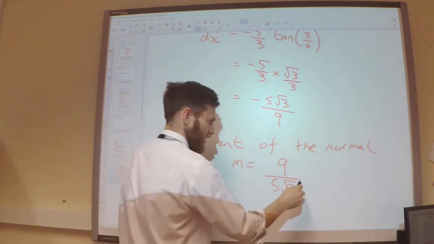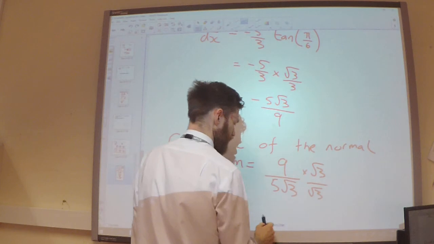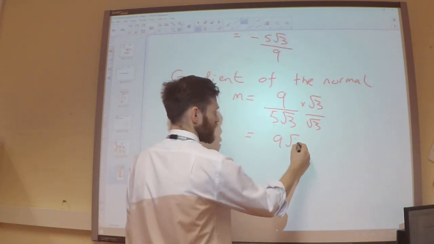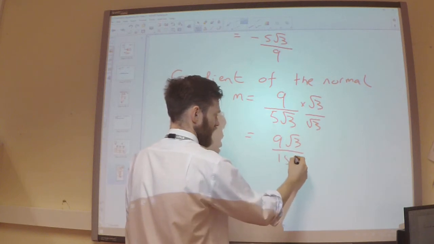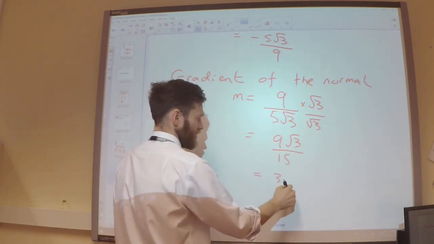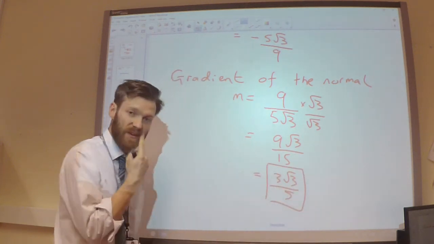Let's just rationalise that as well, so let's times that by root 3 over root 3. We will get 9 root 3 over 15, which simplifies a little bit more, and I will get 3 root 3 over 5. Okay, so here's my gradient.